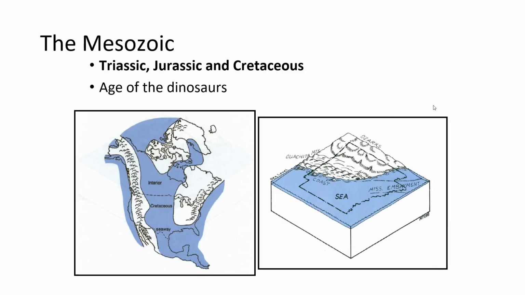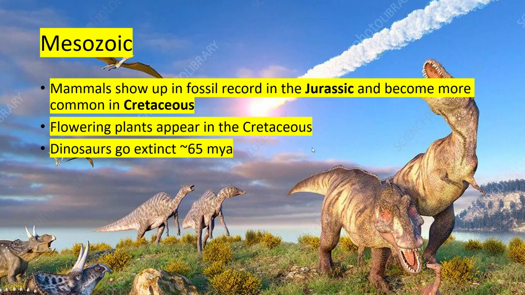Okay, so the Mesozoic comes around. The Mesozoic is the Triassic, Jurassic, and Cretaceous. This is the age of the dinosaurs. This is when flowering plants evolve. Southern Arkansas is underwater during this time, which is why we have dinosaur footprints down here in this part of the state. A lot of the middle of North America is underwater during this time. And at the end of the Cretaceous is when dinosaurs go extinct. So mammals show up in the fossil record during the Jurassic. Flowering plants show up during the Cretaceous, and dinosaurs go extinct at the end of the Cretaceous period, which is the end of the Mesozoic era.